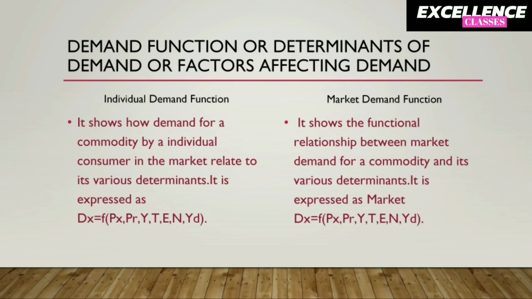Let's move to the most important topic of this chapter, which is demand function. It is also known as determinants of demand, and it is also known as factors affecting demand. As the trend of this chapter, this topic is also categorized into two parts. The first one is individual demand function and the other one is market demand function. Individual demand function is the functional relationship between individual demand for a commodity and its various determinants. Likewise, market demand function is the functional relationship between market demand for a commodity and its various determinants.